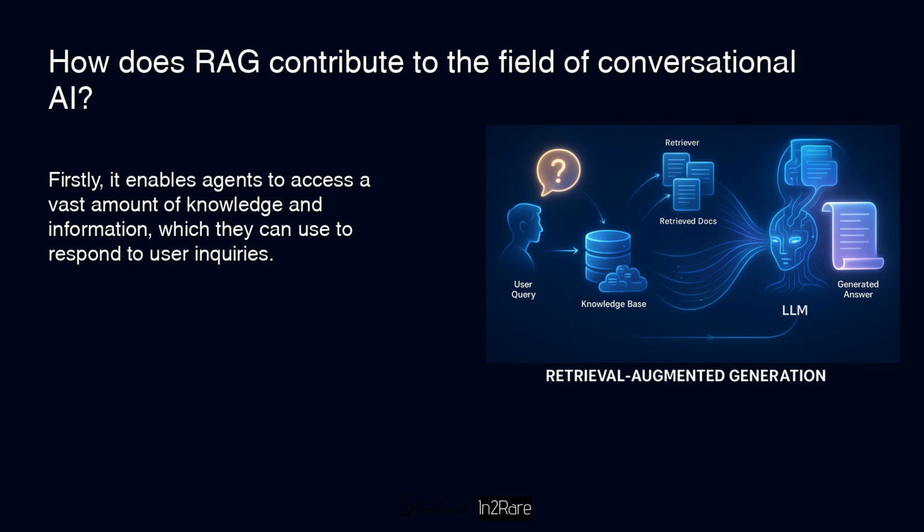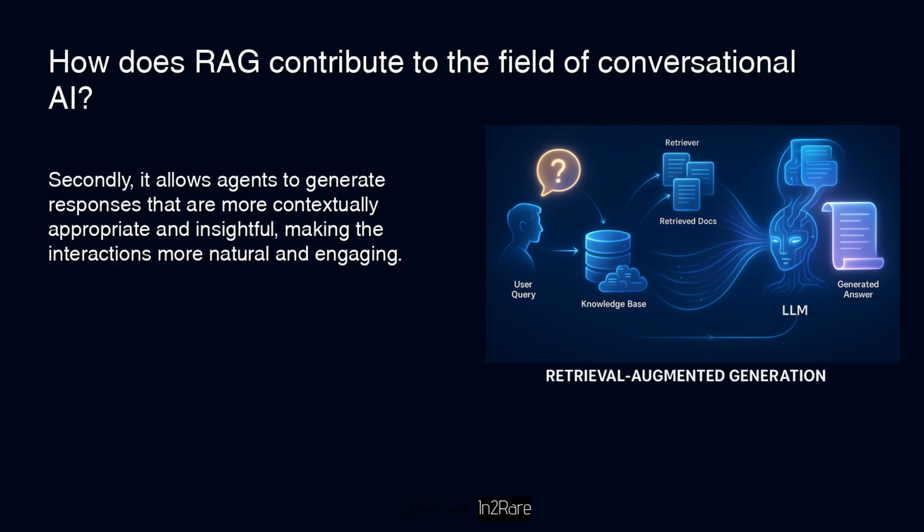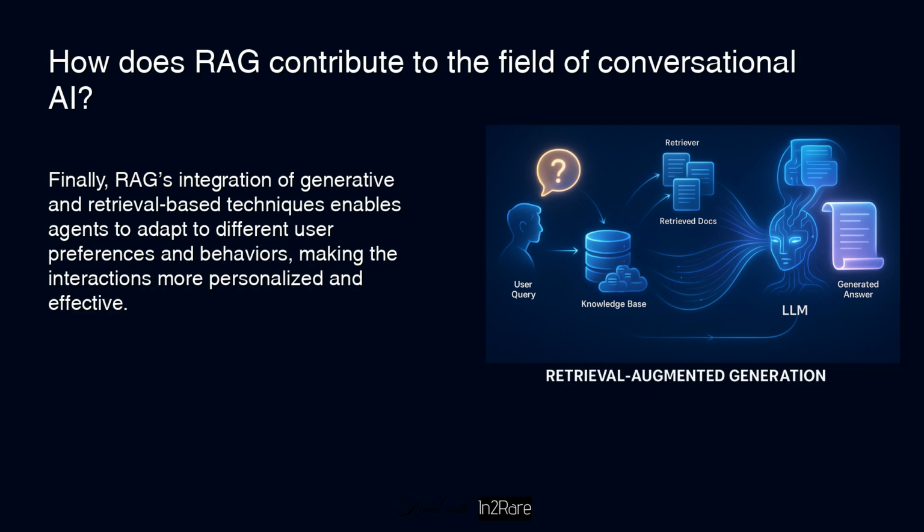Firstly, it enables agents to access a vast amount of knowledge and information, which they can use to respond to user inquiries. Secondly, it allows agents to generate responses that are more contextually appropriate and insightful, making the interactions more natural and engaging. Finally, RAG's integration of generative and retrieval-based techniques enables agents to adapt to different user preferences and behaviors, making the interactions more personalized and effective.